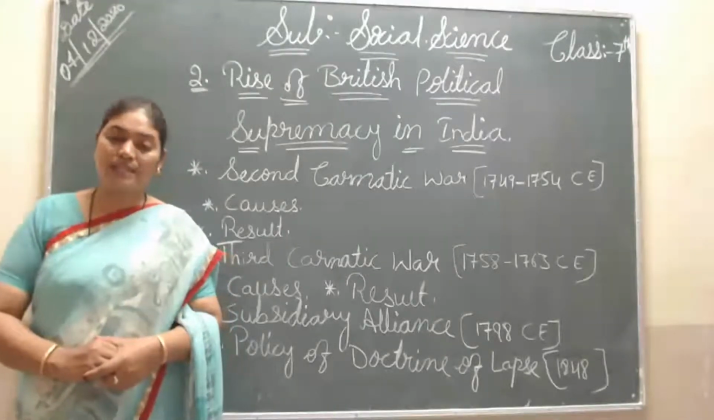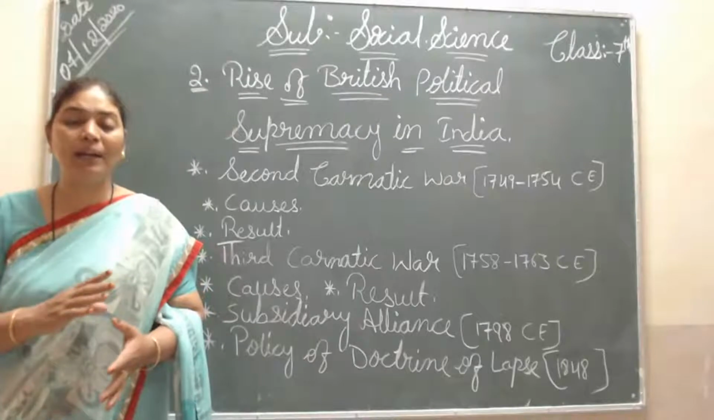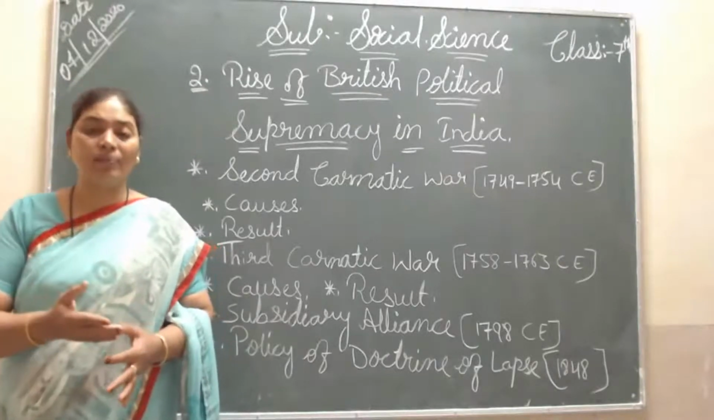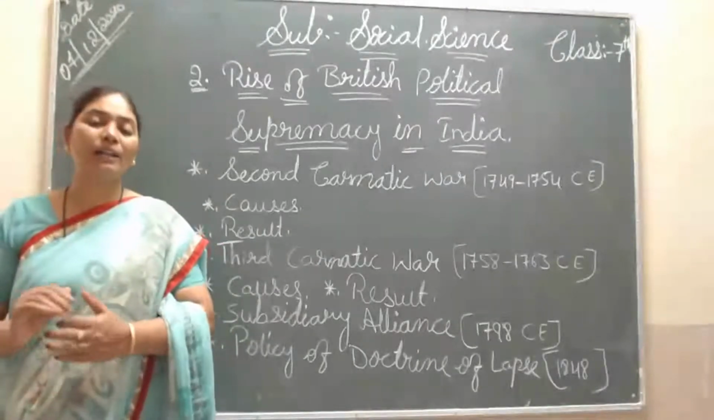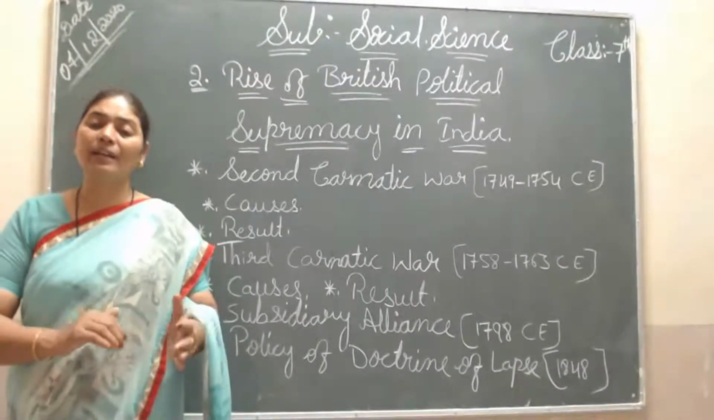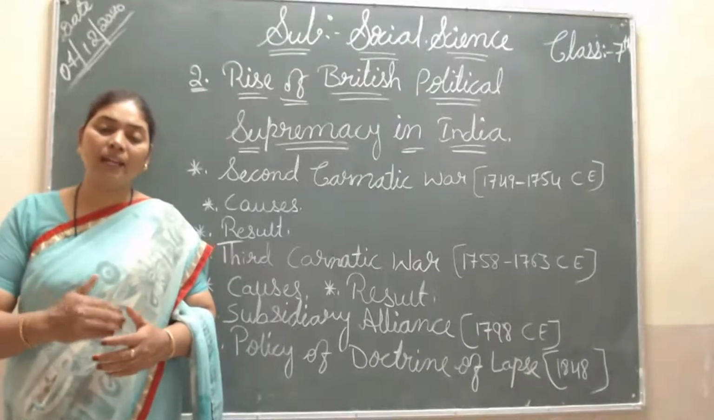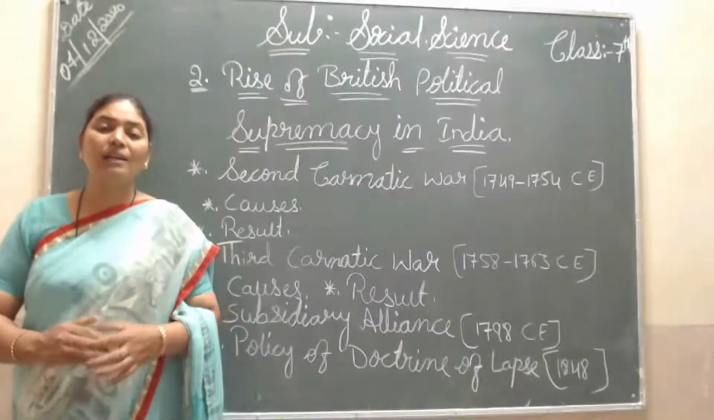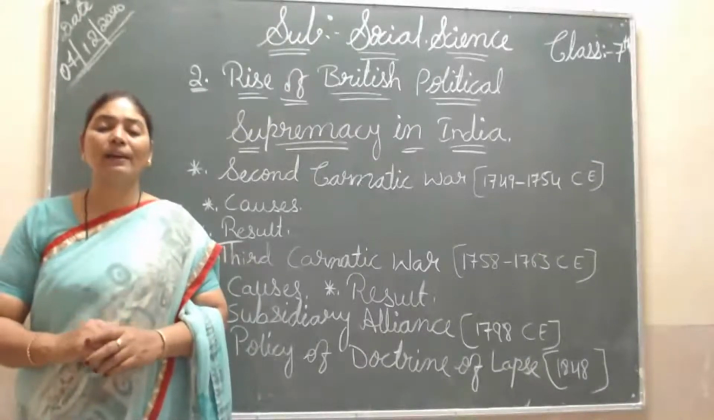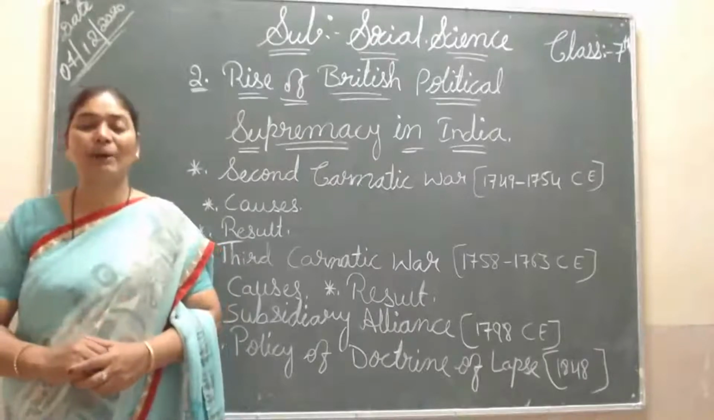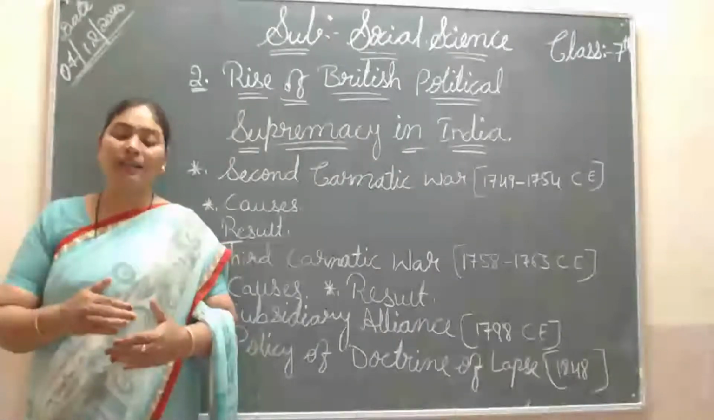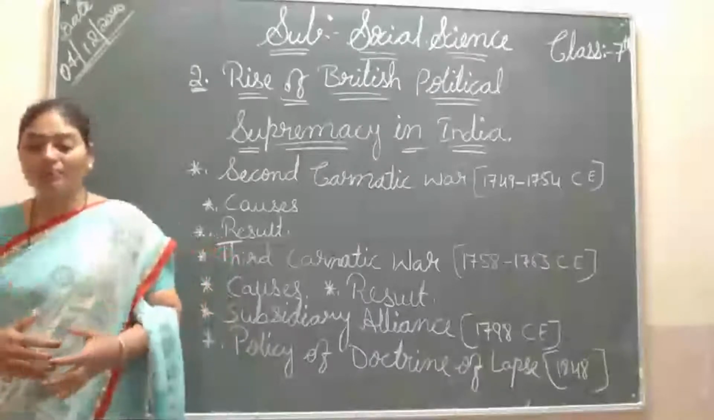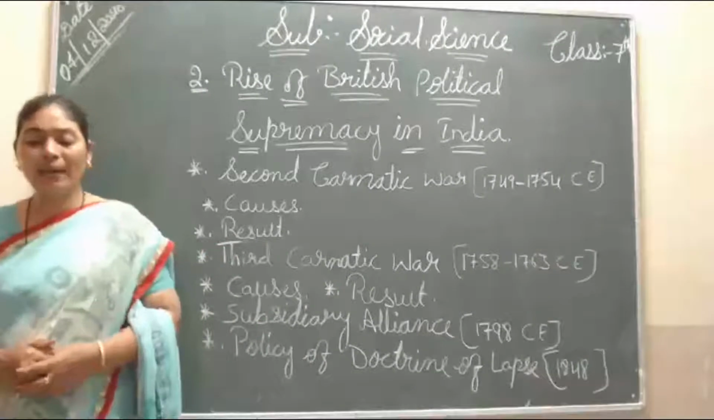According to this policy, if Indian kings had an adopted son, the kingdom was not under them. The kingdom went directly under the Britishers. Because the king did not have his own son, he adopted one from his relatives or others, so he was not a real son of the king. That's why the kingdom went under the Britishers. In this way they started this policy, applying it to princely states whose rulers died without male heirs.